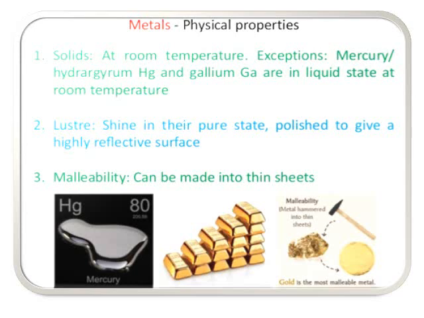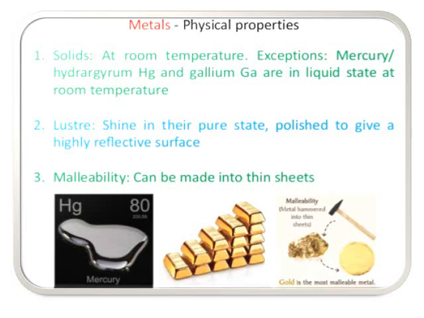So here the exceptions are mercury, whose symbol is Hg, and gallium, Ga. These are the two metals which are in liquid state at room temperature. Second point, luster. What do you mean by luster? Luster is the property of metals which shows their shininess. Shining is called luster. So metals shine in their pure state, and when polished they give a highly reflective surface.